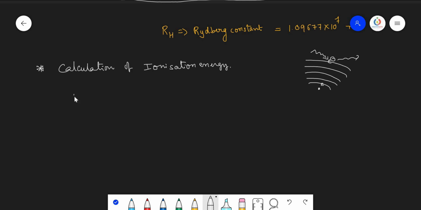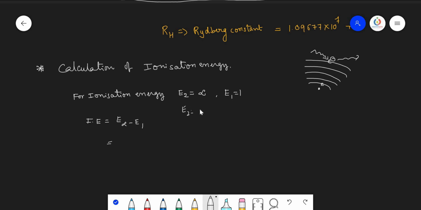So for ionization energy, E2 is the last orbit, that is always equal to infinity, because from the last orbit means it is an infinite orbit. We don't know from which orbit it is being removed. And E1 is always the first orbit. Then ionization energy can be calculated as IE equals E2 minus E1. E2 means infinity there. So E infinity minus E1. Infinity value, how much?